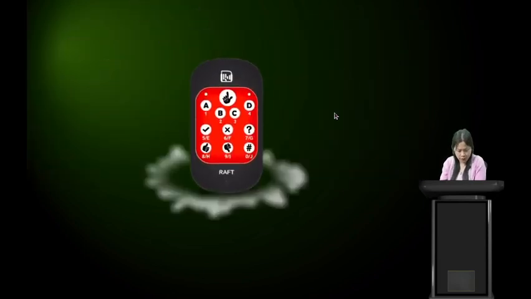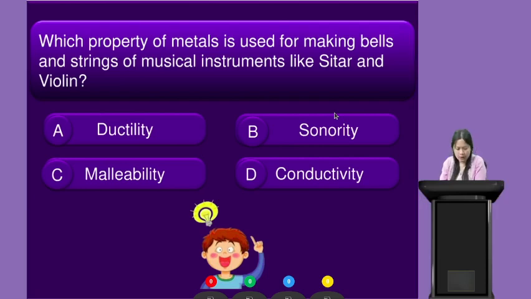Alright students, we have another question. Please get your rough devices ready. The question is, which property of metals is used for making bells and strings of musical instruments like sitar and violin? I'm giving you 25 seconds for this question. Your time starts now. Which property of metals is used for making bells and strings of musical instruments like sitar and violin? Option A is ductility, option B is sonority, option C is malleability, and option D is conductivity. Yes, students.